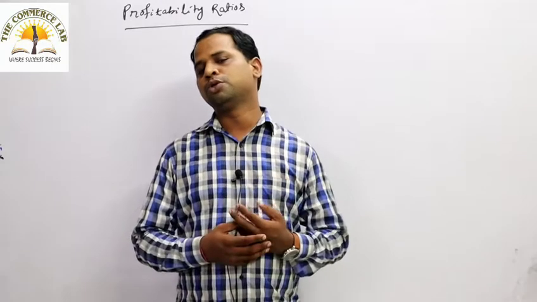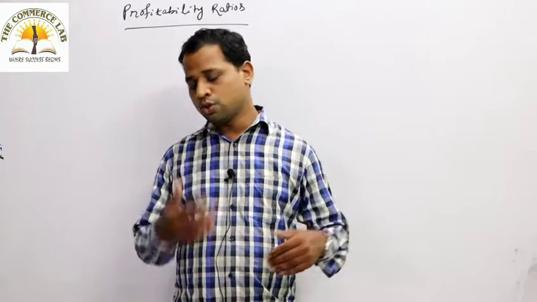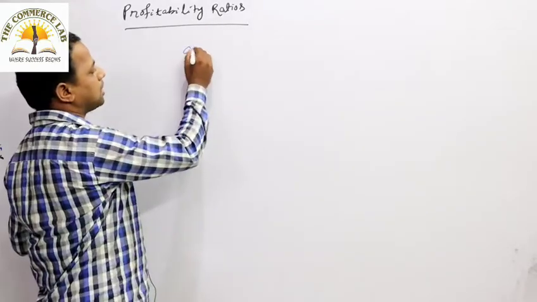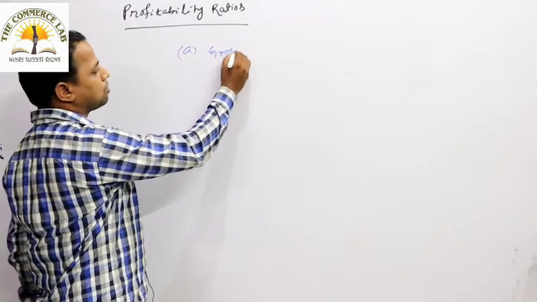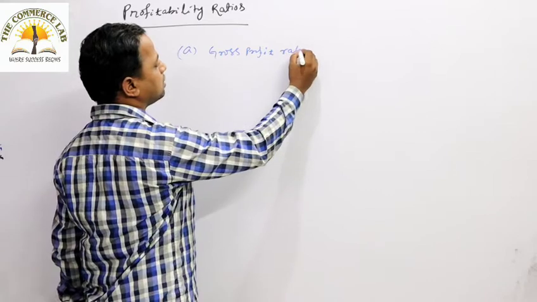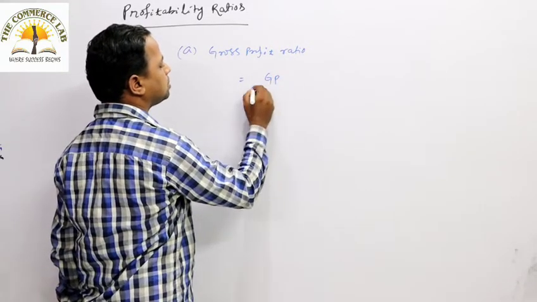So today we are going to discuss the different kinds of profitability ratios. The first one we are going to discuss is the gross profit ratio. How to calculate the gross profit ratio?